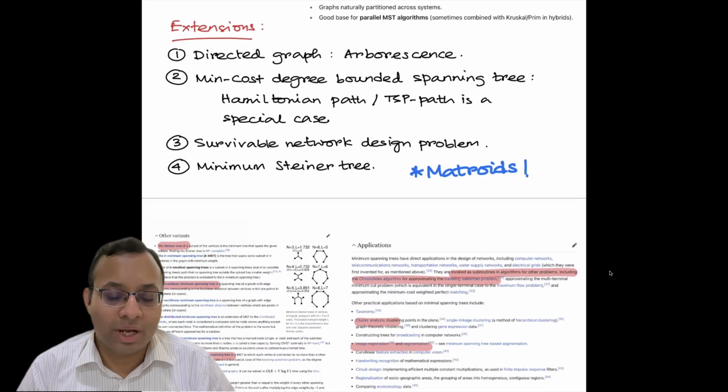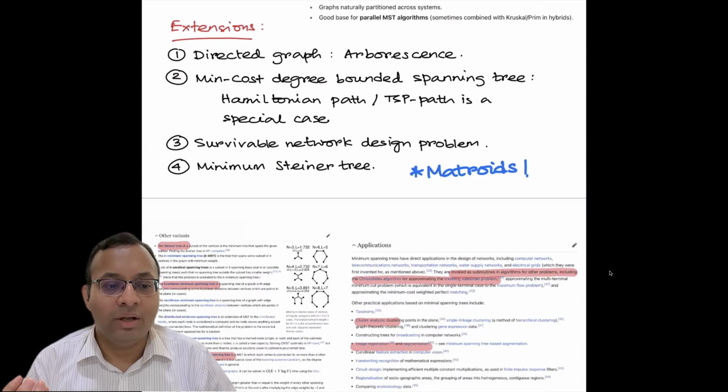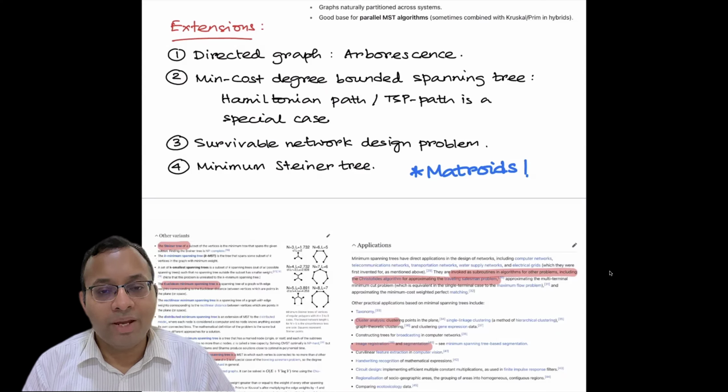A spanning tree can be a star, where there is a center vertex and there are n minus one edges connected directly with n minus one vertices. But let's say I don't want that, because then this vertex has too much load. I want every vertex to have degree at most 2. So then it looks like a path. But the spanning path problem is called the Hamiltonian path problem, or the traveling salesman problem when you have cost, which is already NP-hard.